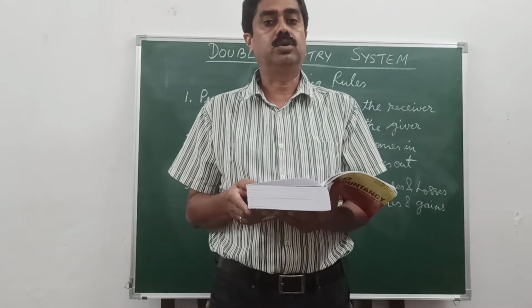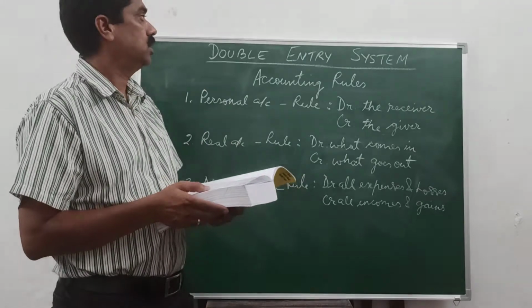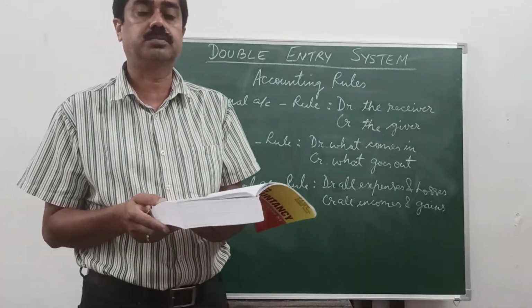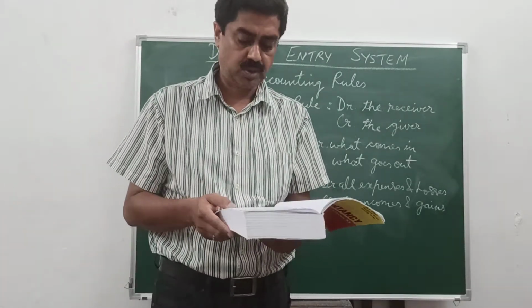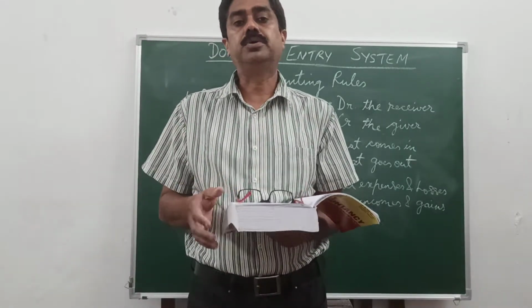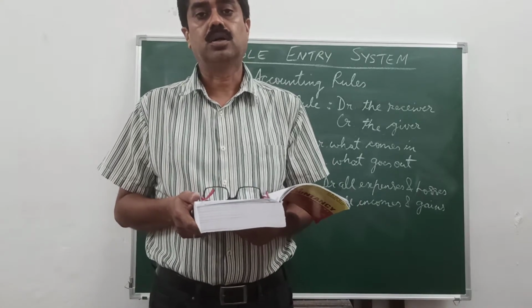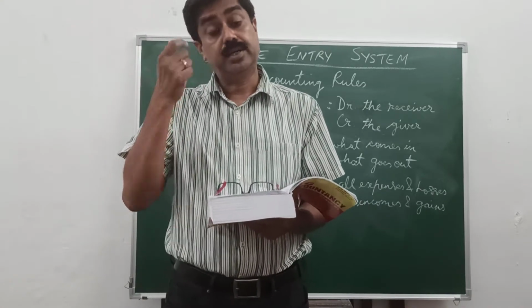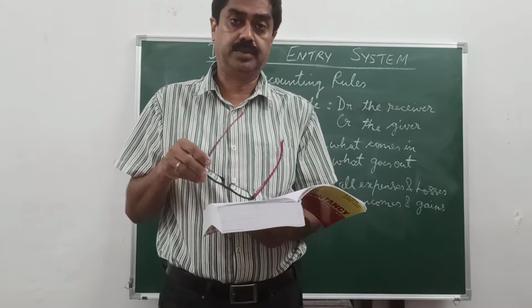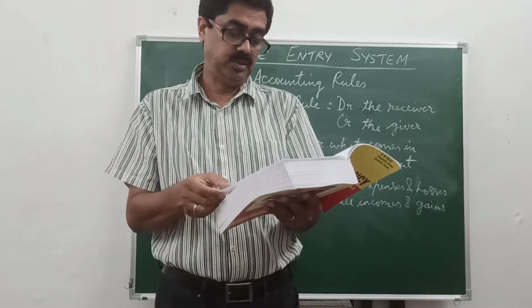Today I am going to explain to you a very important chapter of your accounts, that is double entry system or the English system. Double entry system means in every business transaction two accounts are affected. One account will be debited and the other account will be credited. The meaning is given on page 4.1.